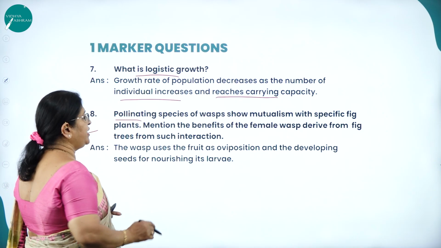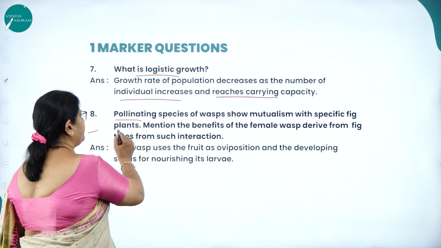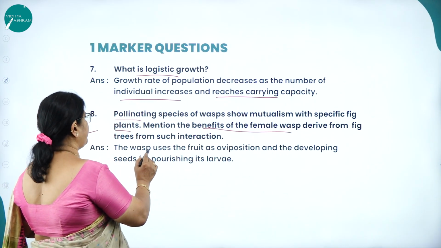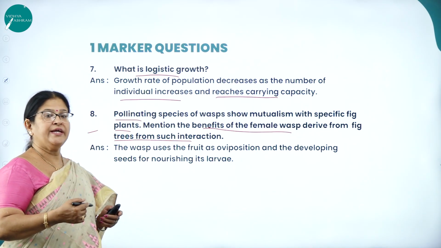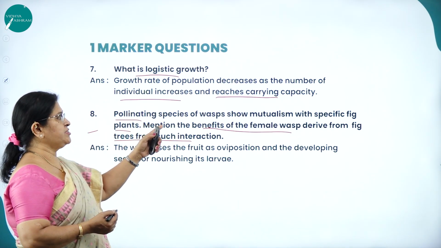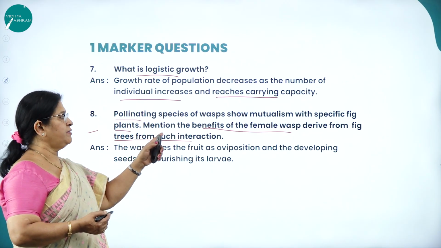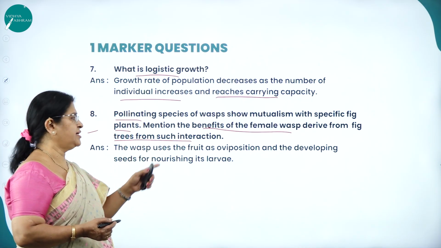Then, pollinating species of wasp show mutualism with specific fig plants. Mention the benefits the female wasp derives from fig trees from such interaction. How will they interact?